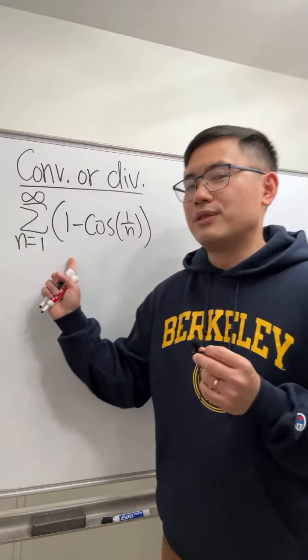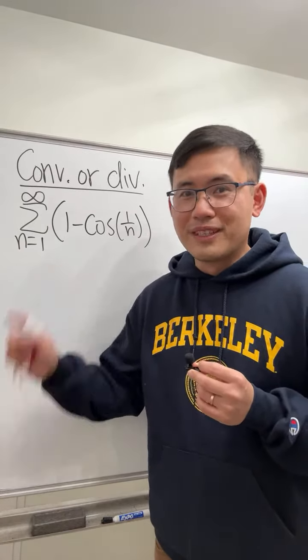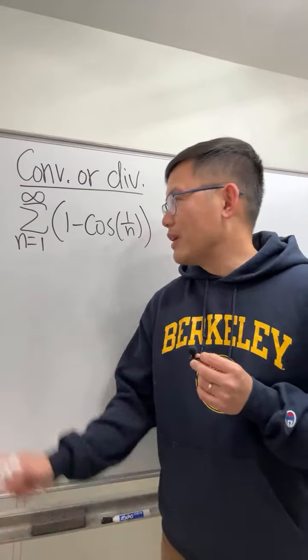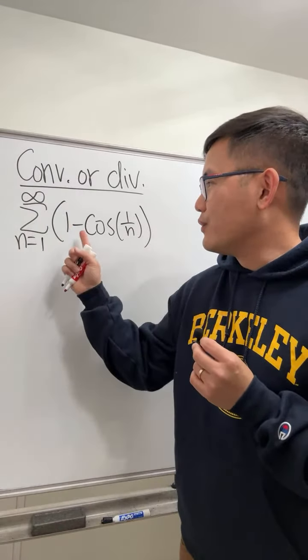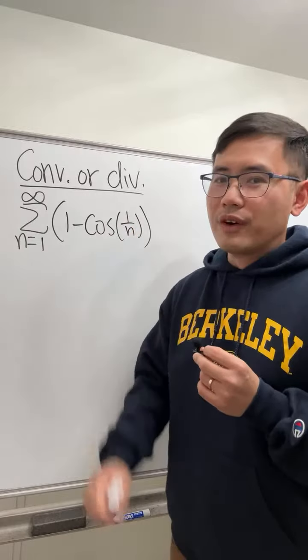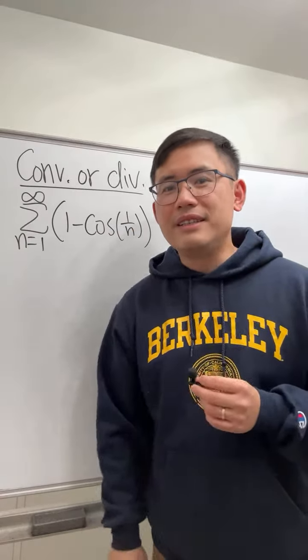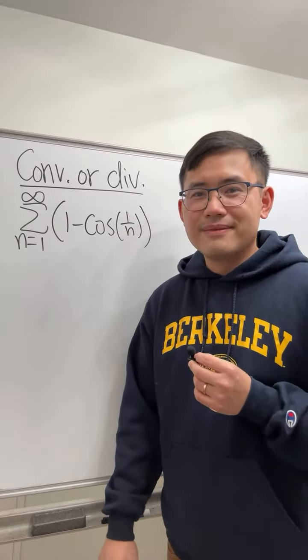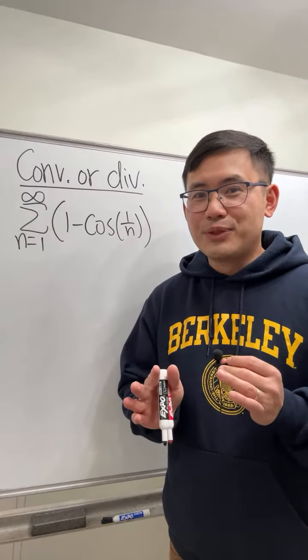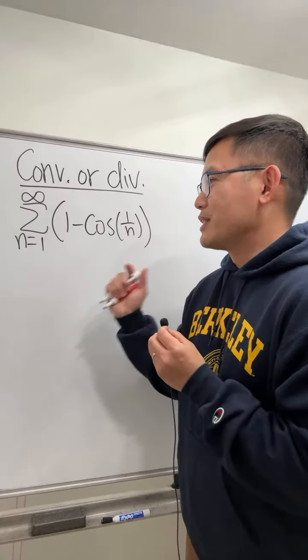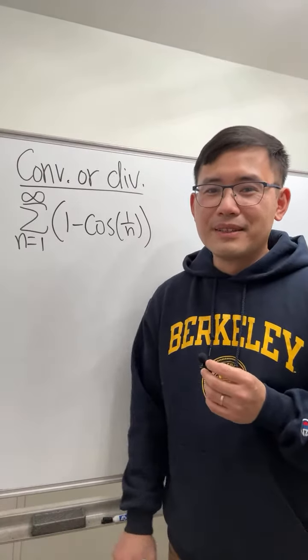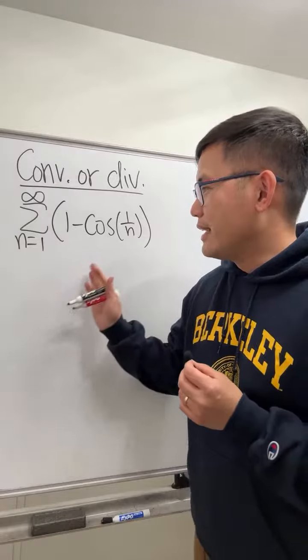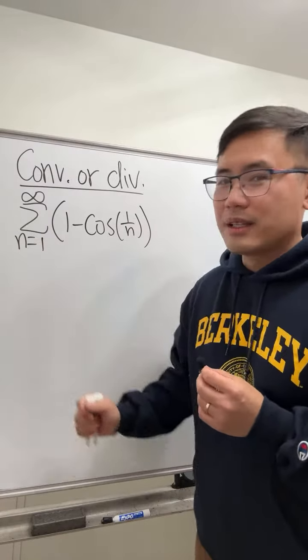So the goal is to see if this right here converges or not. We have the series as n goes from 1 to infinity of 1 minus cosine of 1 over n. So just kind of drawing some ideas, right? So again, this live stream will end when we solve this, right? And just somebody tells me how to do it, and then I will write down the solution on the board for you guys.